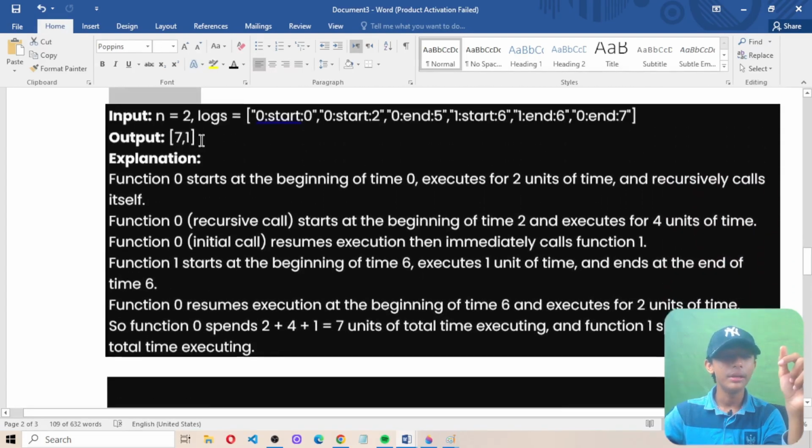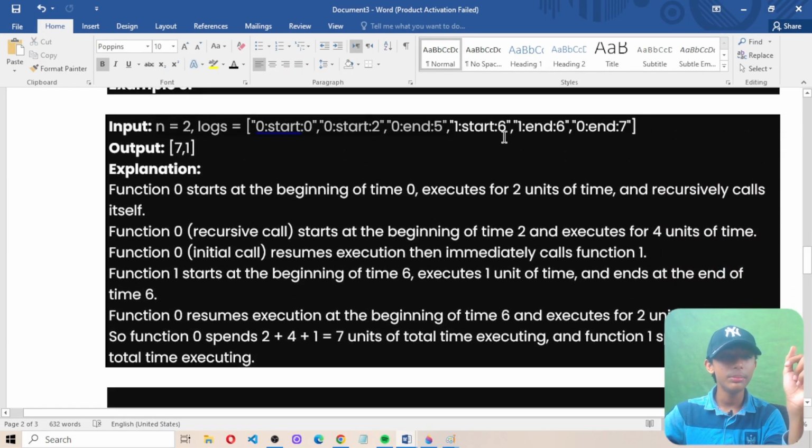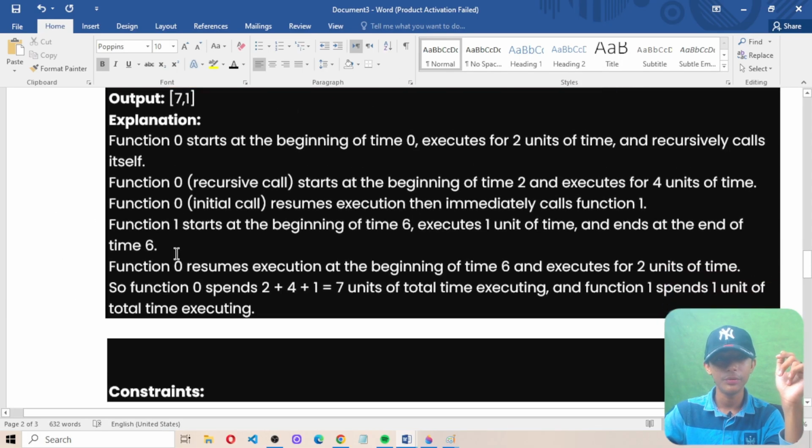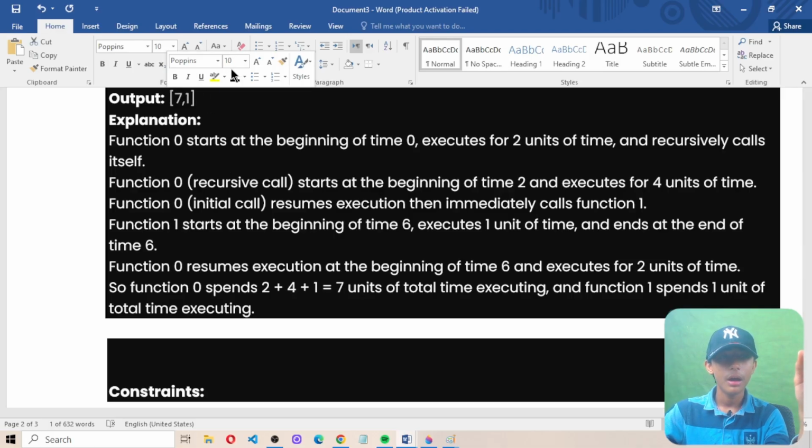Now the last example. Here they created one more example, and the output is 7, 1. Please see the input. Then I will explain. Here you can see there's an input. I hope you can see it. So now let me explain why it gives this output.